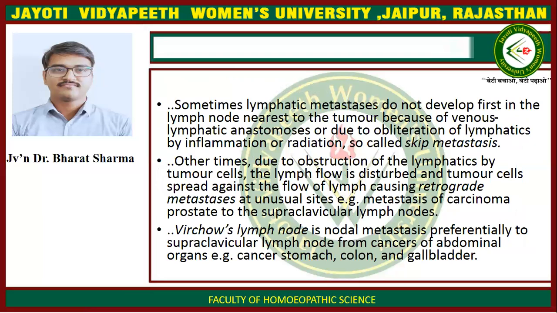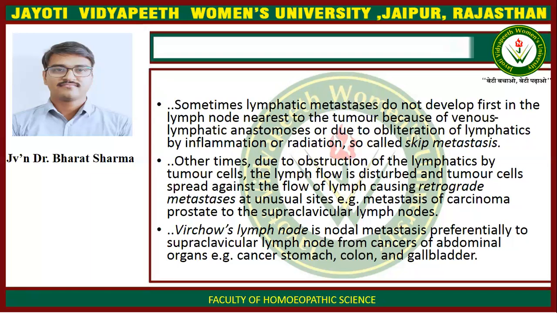Sometimes lymphatic metastases do not develop first in the lymph node nearest to the tumor because of venous lymphatic anastomosis or due to obliteration of lymphatics by inflammation or radiation, so-called skip metastasis. Other times, due to obstruction of the lymphatics by tumor cells, the lymph flow is disturbed and tumor cells spread against the lymph flow, causing retrograde metastasis at unusual sites.